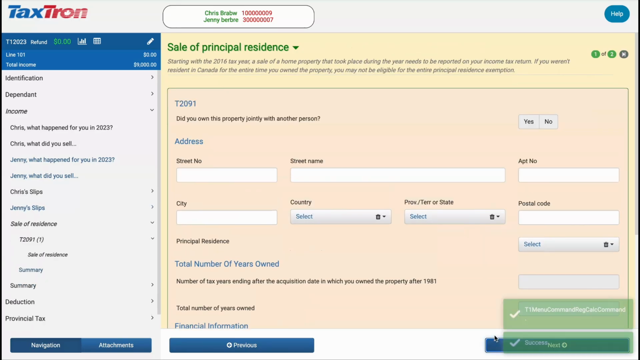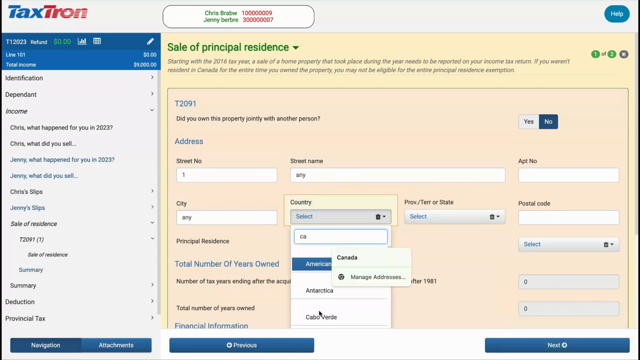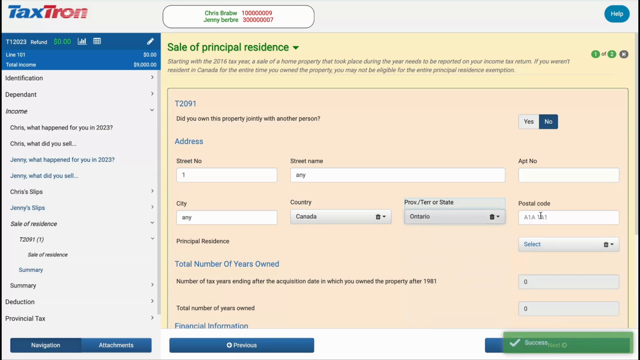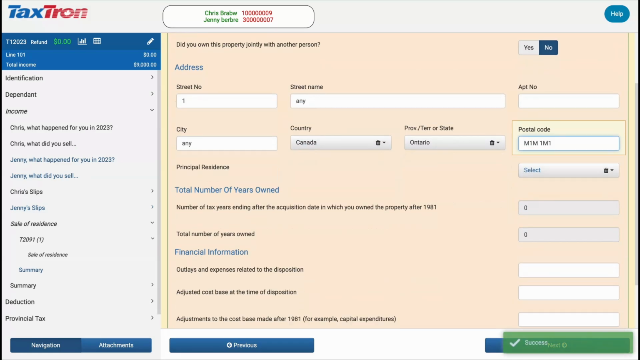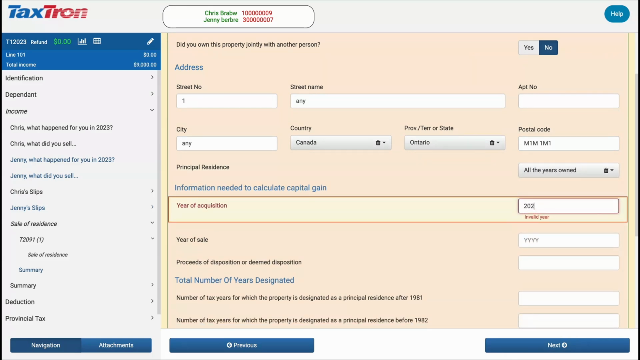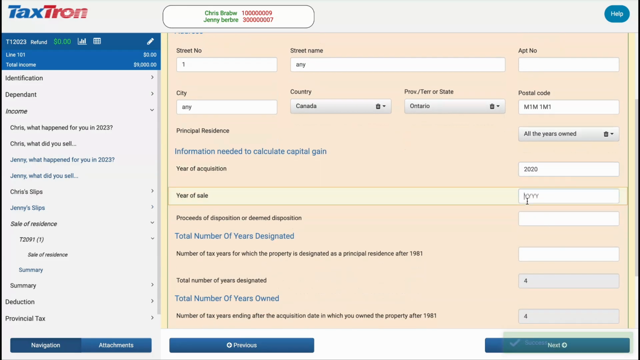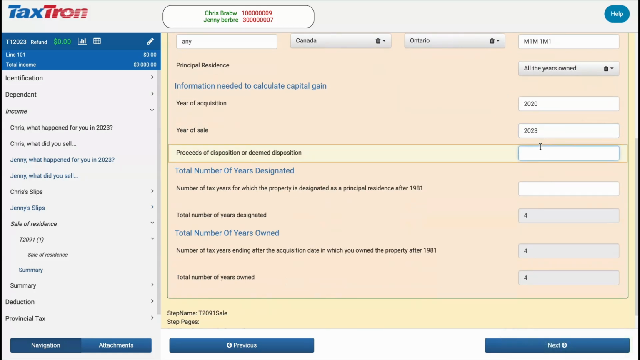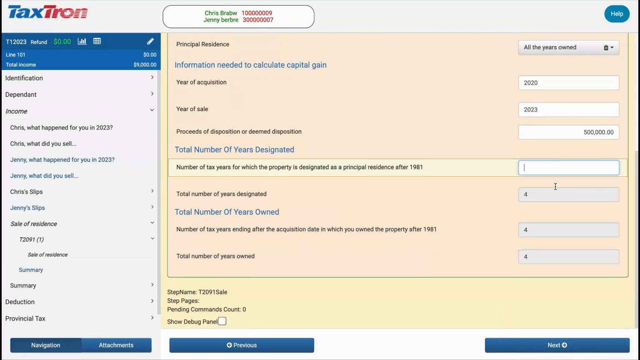Next, navigate to the Sale of Principal Residence section for Jenny and update all information on the T2091 form. Enter percentage of property owned by Jenny. Next, enter the address of the property sold. In this scenario, Jenny acquired the property in 2020 and sold it in 2023 for $500,000. Next, enter the total number of years after 1981 the property was designated as a principal residence.